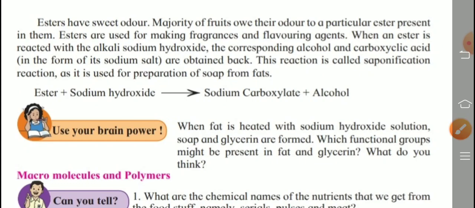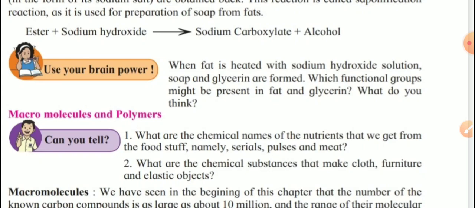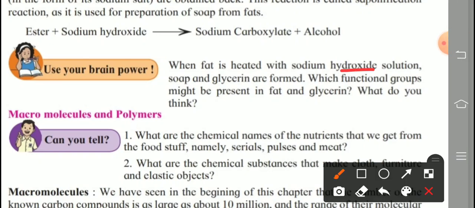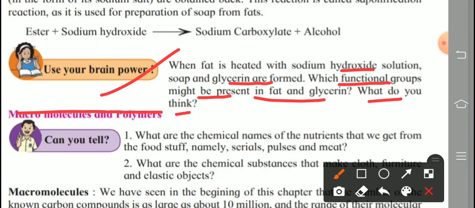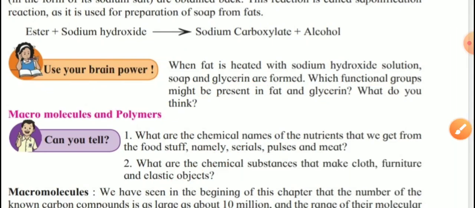Next, use your brain power. Last topic. When fat is heated with sodium hydroxide solution, soap and glycerin are formed. Which functional groups might be present in fat and glycerin? What do you think? After this, all is omitted. This is the last point. I will show the answer of this brain power on a separate page.